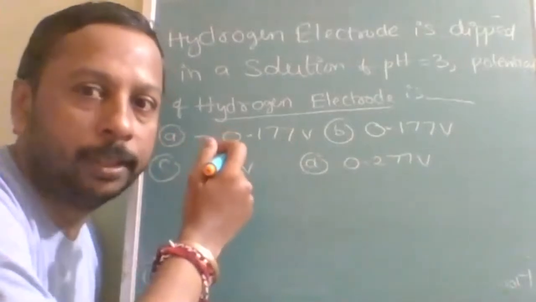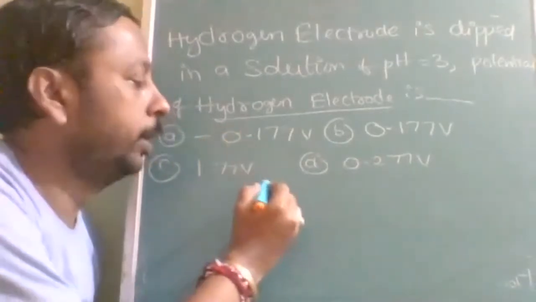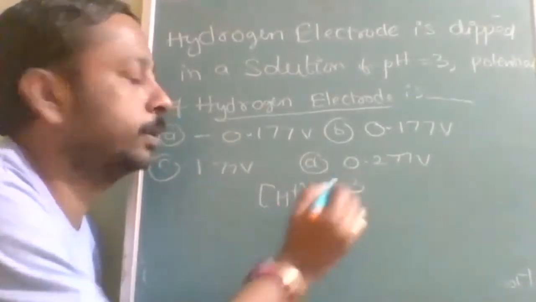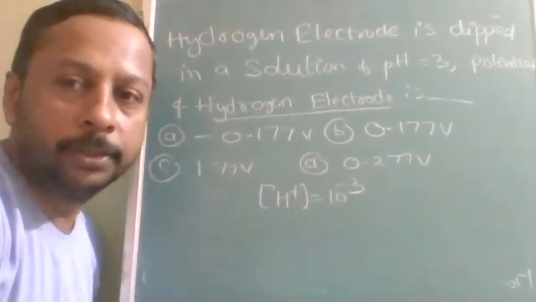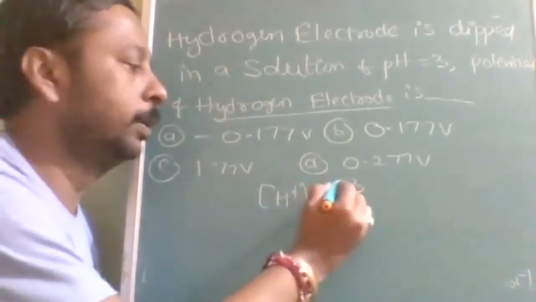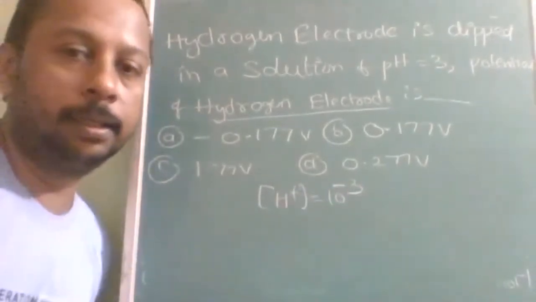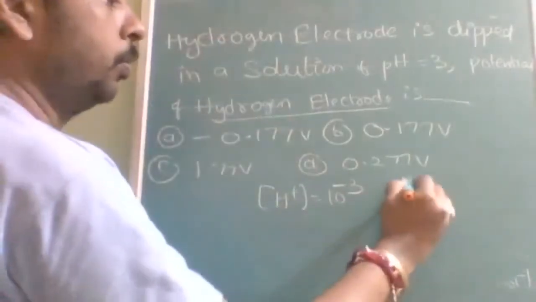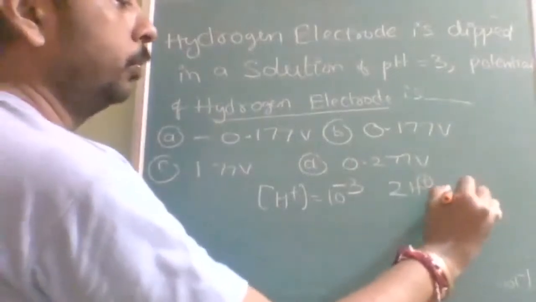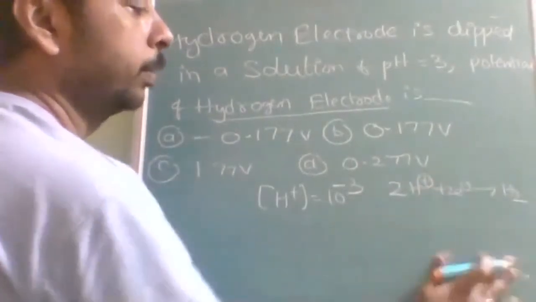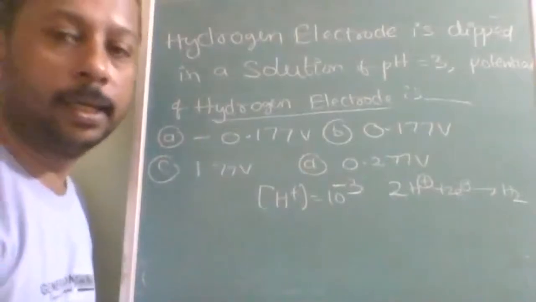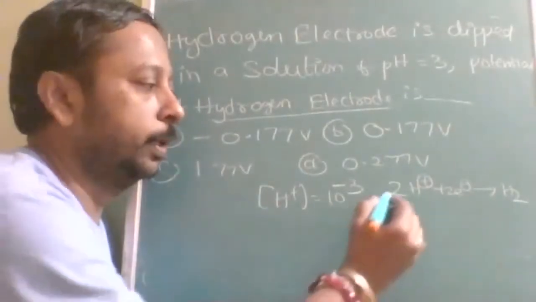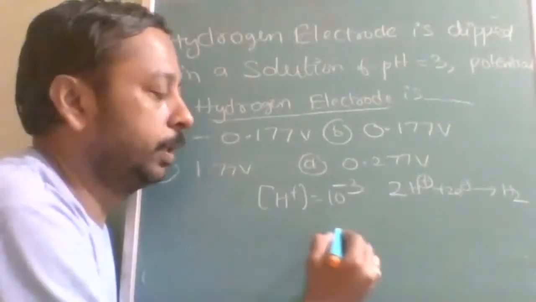Okay, so here pH is equal to 3, so indirectly the concentration of H plus is equal to 10 to the power of minus 3. pH equal to 3 means 10 to the power of how much? Minus 3. Is that clear? Now, standard hydrogen electrode: 2H plus plus 2 electrons gives H2. This is the standard electrode potential reaction for hydrogen, SHE, which is also called NHE.